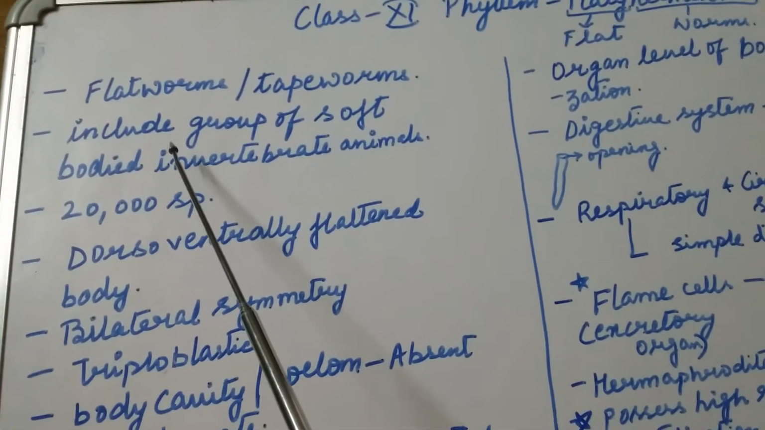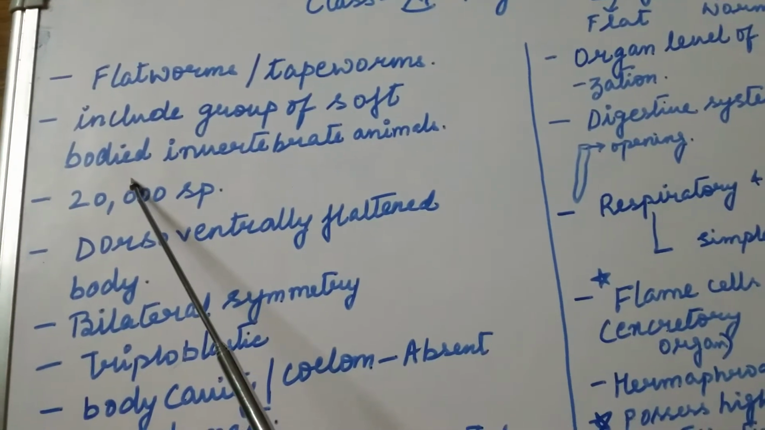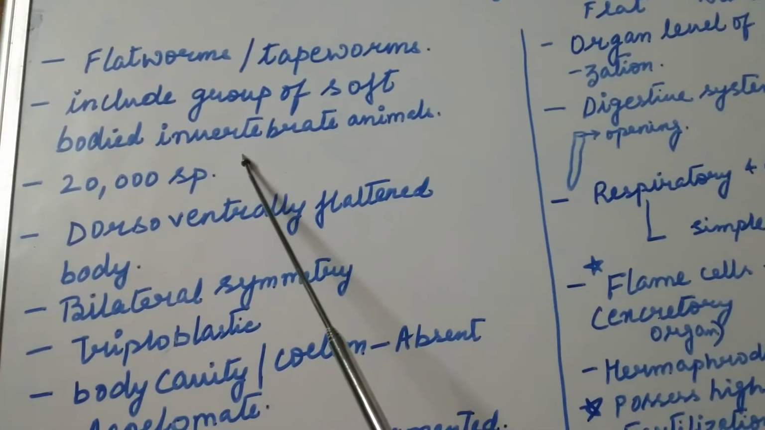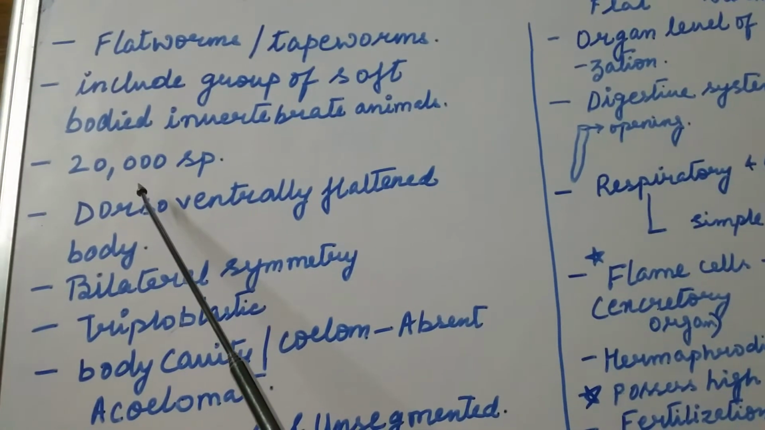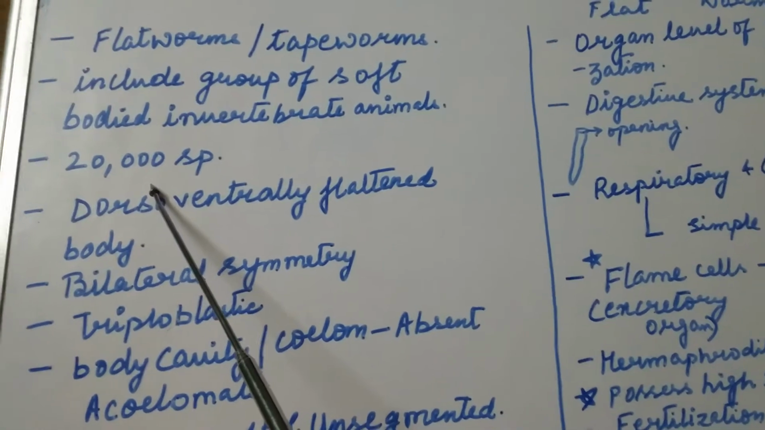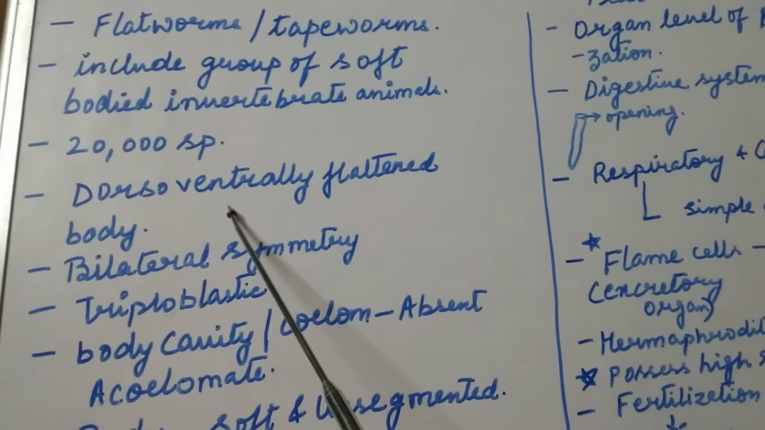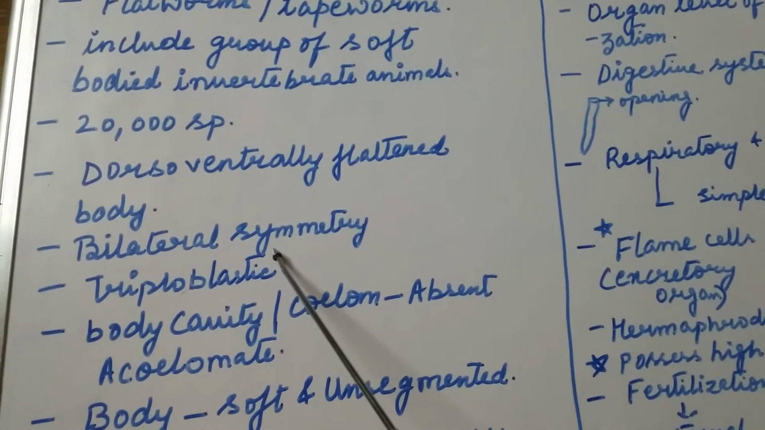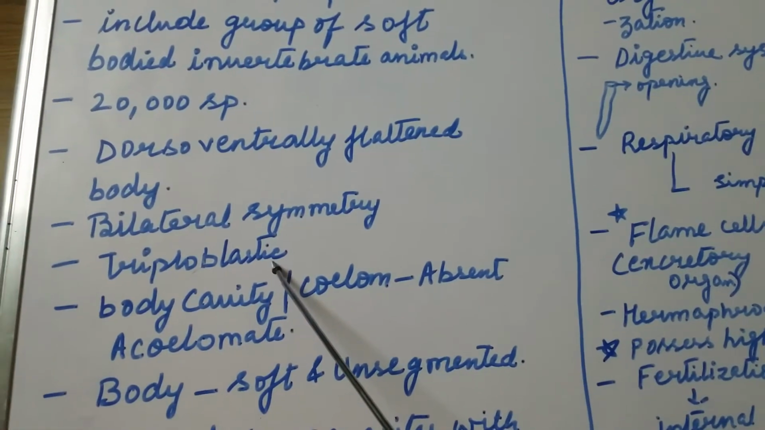These are organisms with a soft body, and thus they are included as a group of soft-bodied invertebrate animals. There are around 20,000 species of Platyhelminthes known to us. Now coming to the body structure. The body is dorsoventrally flattened. They are bilaterally symmetrical. They have triploblastic germinal layers.